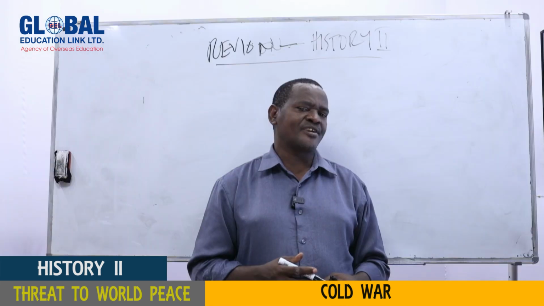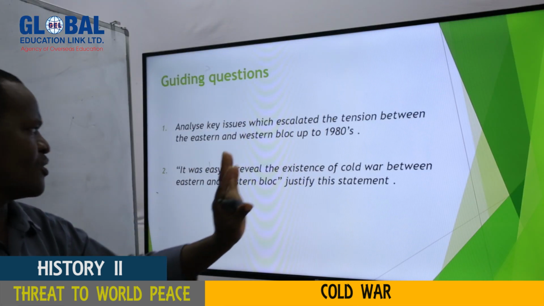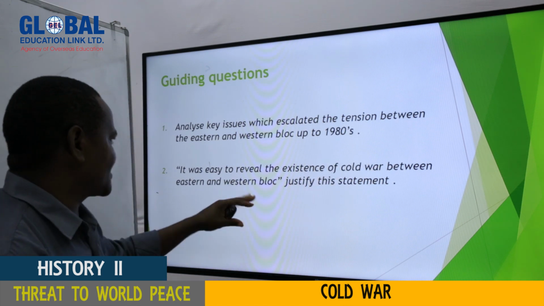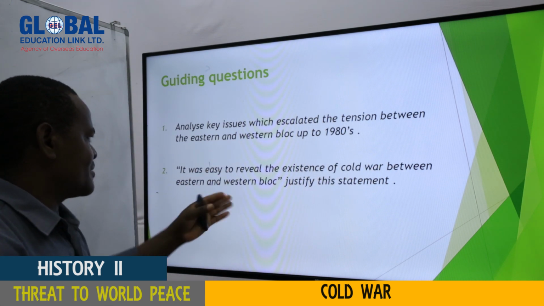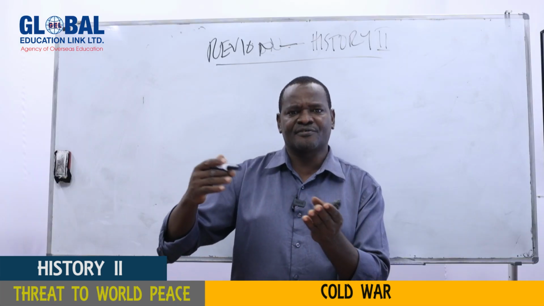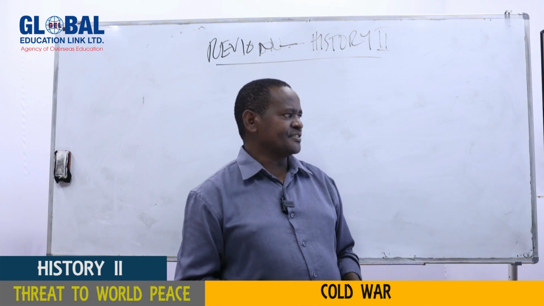And why do we say it was simple? Because you already have the manifestations of the Cold War. So you're going to use those points, my dear students, to attempt this question, that there was a Cold War because of, let's say, the existence of the Berlin Wall, the existence of military bases, and so on and so forth. That is very easy to answer for that case.